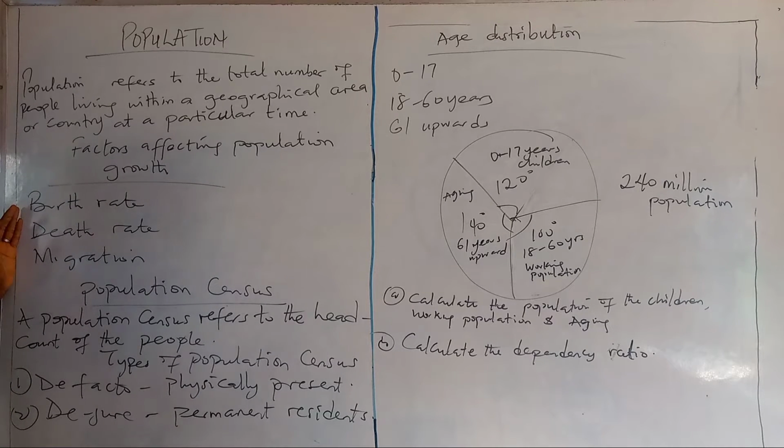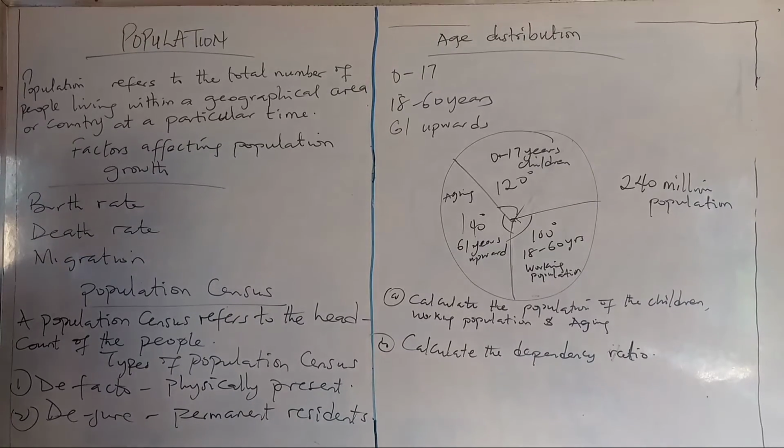We have three major determinants. 1. Birth rate. 2. Death rate. 3. Migration. Now, look at the birth rate. The increase in birth rate in a particular country will determine the increase in the population of the country. And if there is a decrease in the population of the country, definitely there will be a decrease in birth rate. If there is a decrease in birth rate, it will affect the population of such a country.